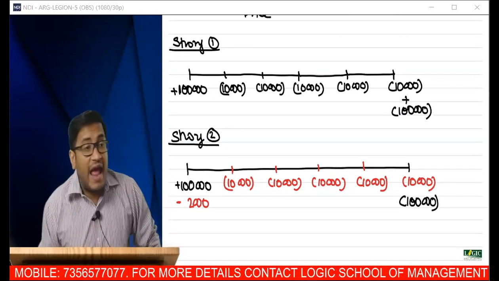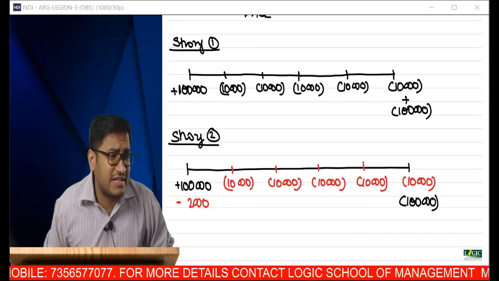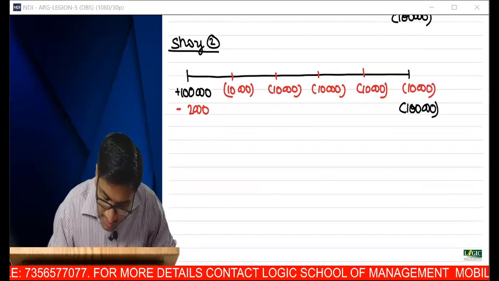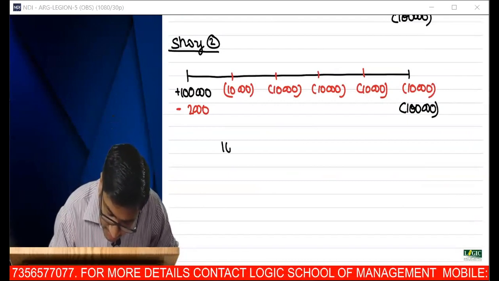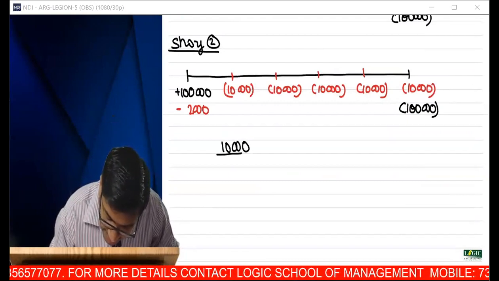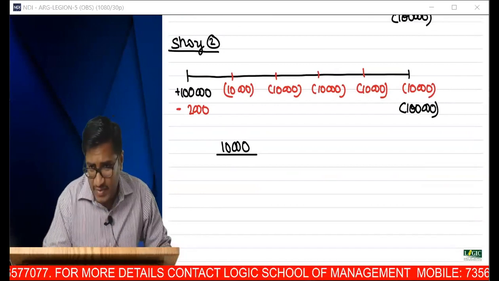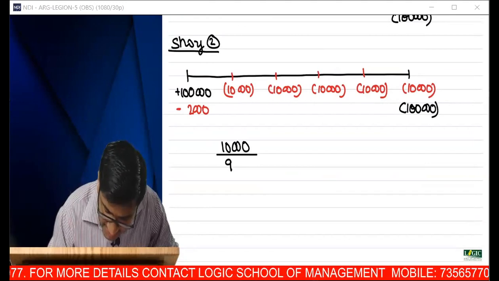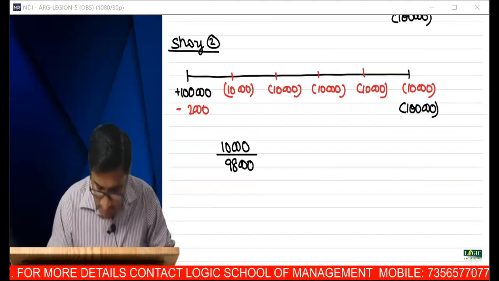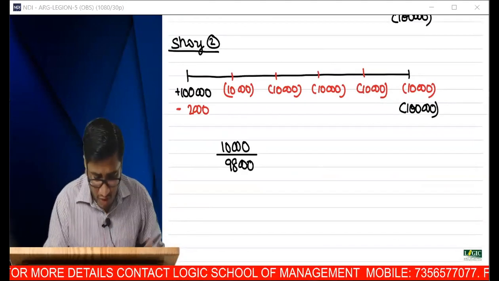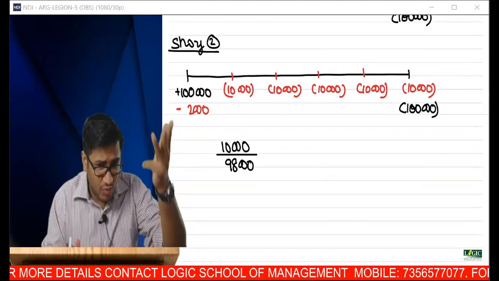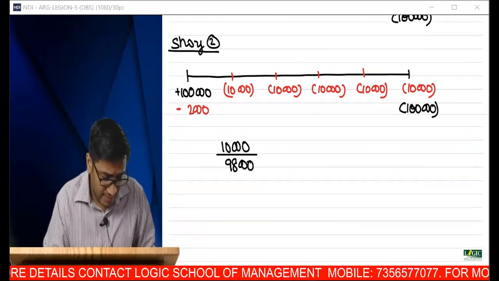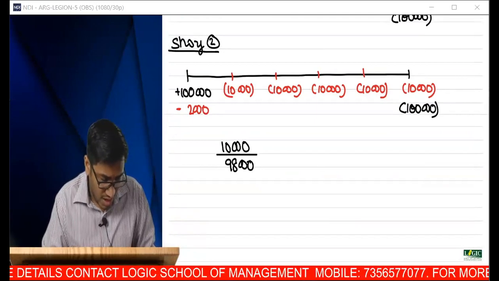No, our answer was how much? I think our answer was 10.53. Now let's put it into the formula. What is the formula? 10,000 divided by, here she has updated the formula. She says that you have to reduce the issue cost. It becomes 98. 1 lakh minus 2,000. So 10,000 divided by 98 into 100.